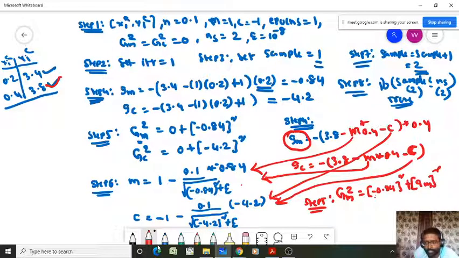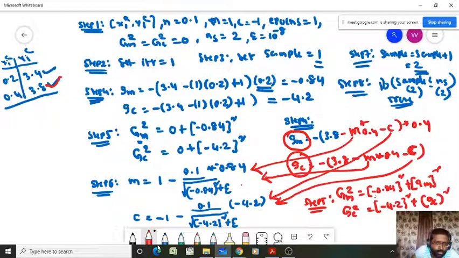That is called the sum of the squares of the gradient with respect to the model parameter m. Similarly, you have to calculate GC2, that's equal to here minus 4.2 whole square plus this one, GC whole square.